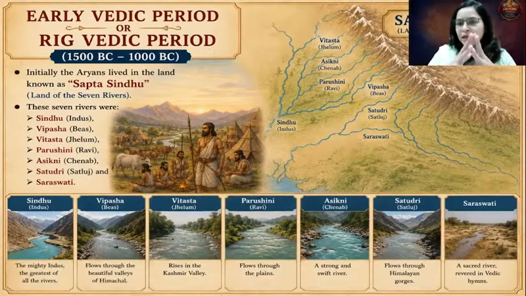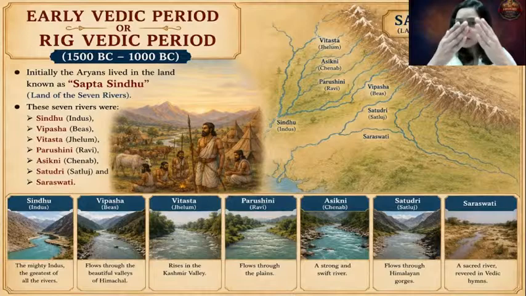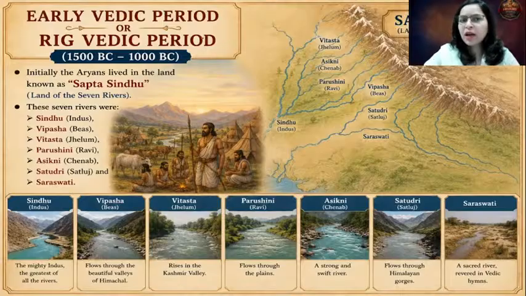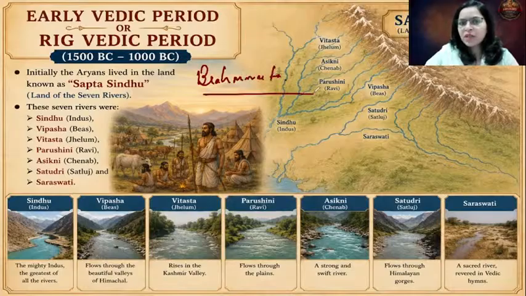This area is the Sapta Sindhu Basin, the area of 7 rivers. Aryans referred to this area as Brahmavarta, meaning land of gods, and this is mentioned in the Rig Veda.